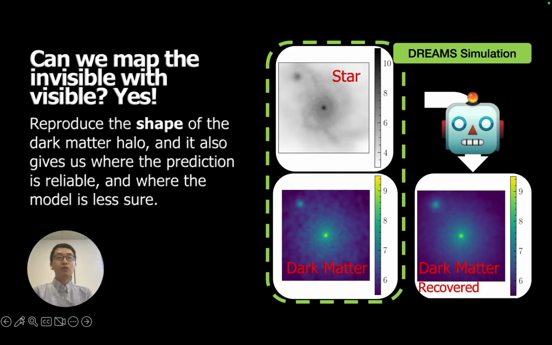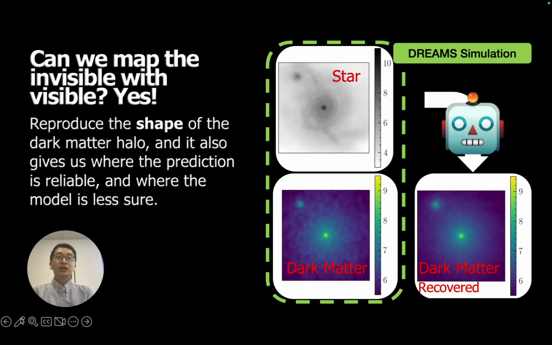And the answer to that question, and our result, is that the model can indeed recover the broad dark matter structure of simulated galaxies from their stellar distribution, as you can see here. It can reproduce the overall shape of the dark matter halo, and it can also give us a way to estimate uncertainty, where the prediction is reliable and where the model is less sure.